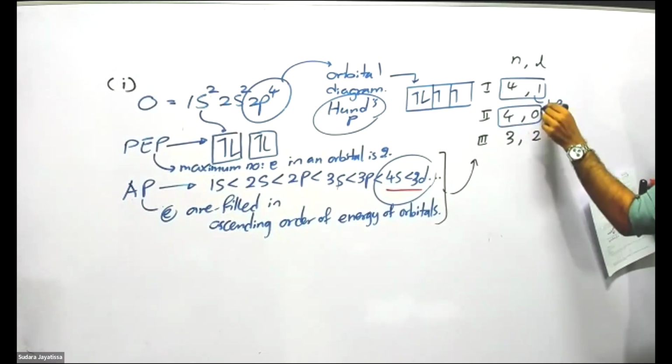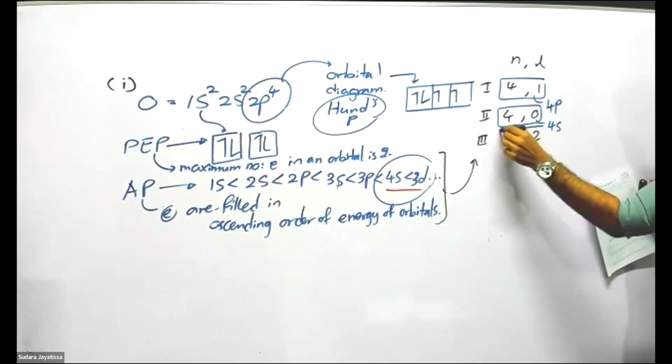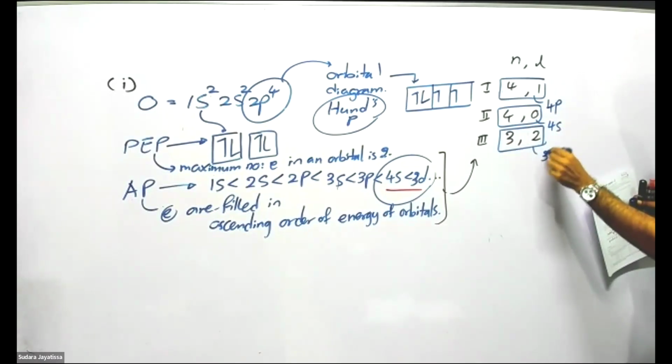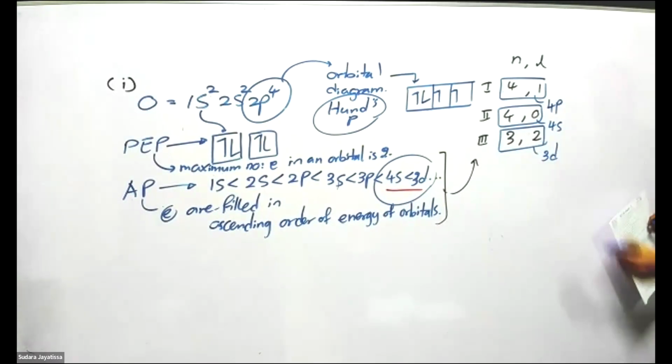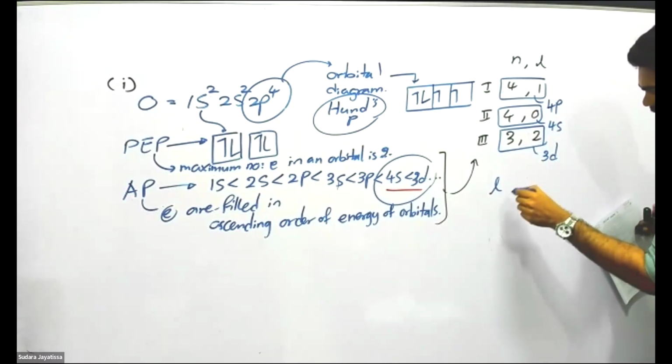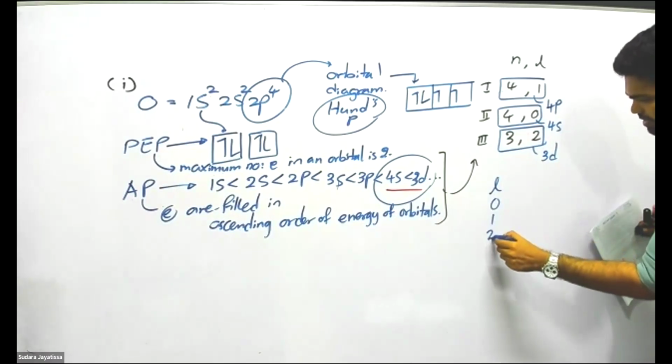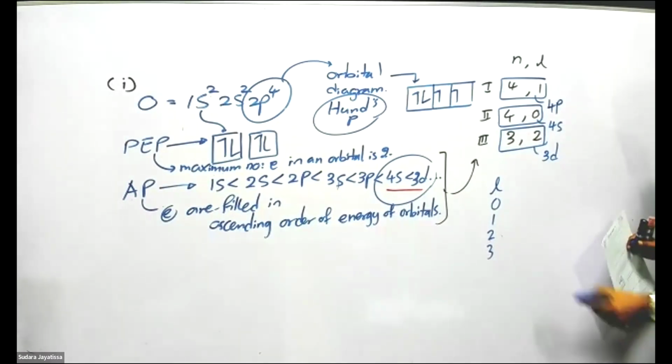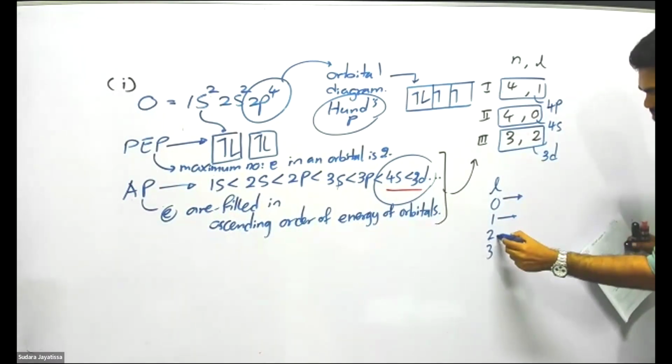This one is 4s, and this one 3d. If someone has forgotten the l value, l values can be 0, 1, 2, 3, and each represents the shape of an orbital.